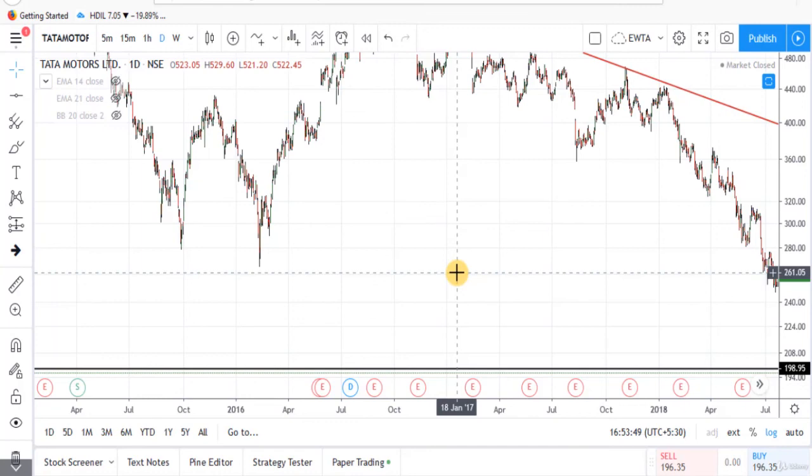So this was all about short selling. Now in the course we will learn how to get signals both in uptrend and downtrend.